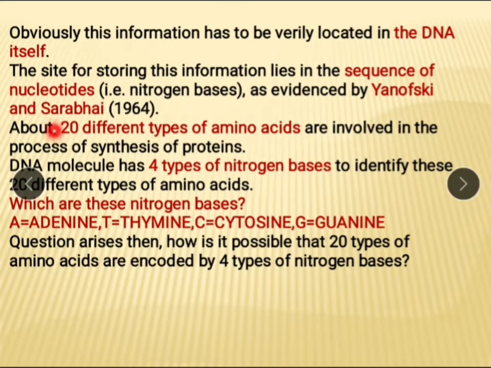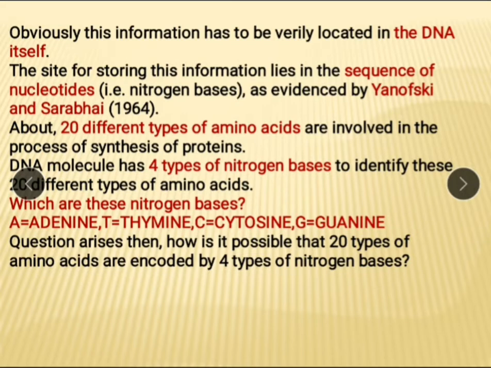I already explained to you how many amino acids there are: 20. And how many nitrogen bases are there on DNA or RNA? 4 types of nitrogen bases.